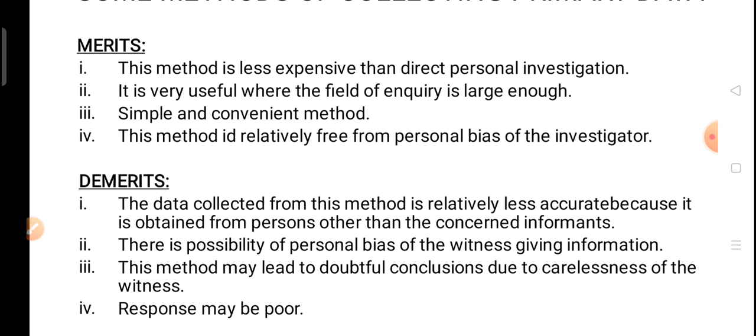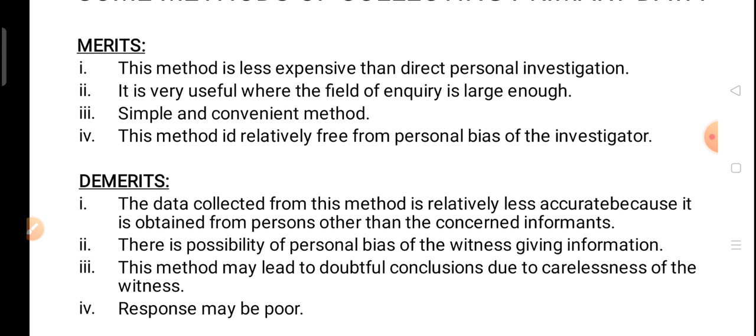Okay, second is, it is very useful where the field of inquiry is large enough. It is very useful when the field of inquiry is large enough, because if the field of inquiry is very large, we cannot reach each and every person, we cannot make a personal contact with each and every person. We might not be knowing each and every person. Okay, so in that case, this method is useful.